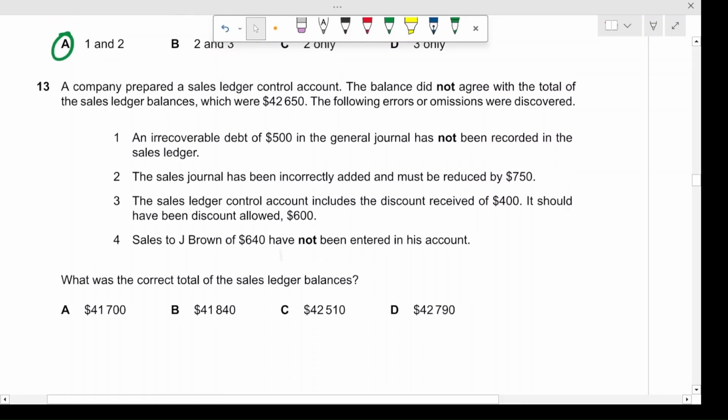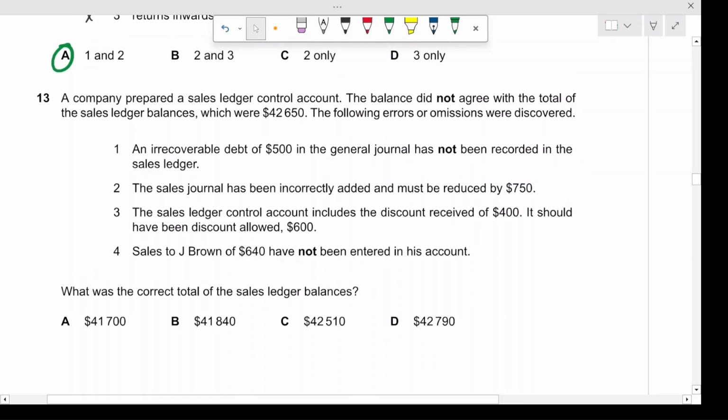All right. Now on to question number 13. A company prepared a sales ledger control account. The balance did not agree with the total of the sales ledger balances, which were $42,650. The following errors or omissions were discovered, right? And the question asks, what was the correct total of the sales ledger balances, right?